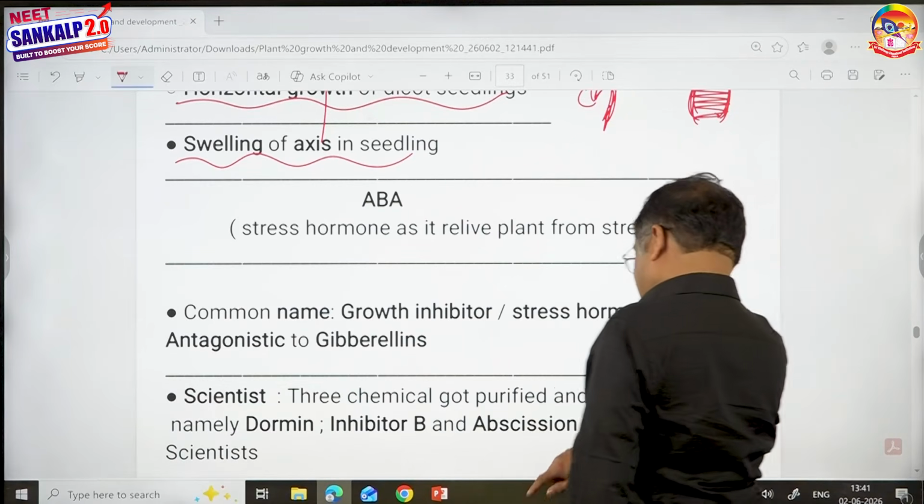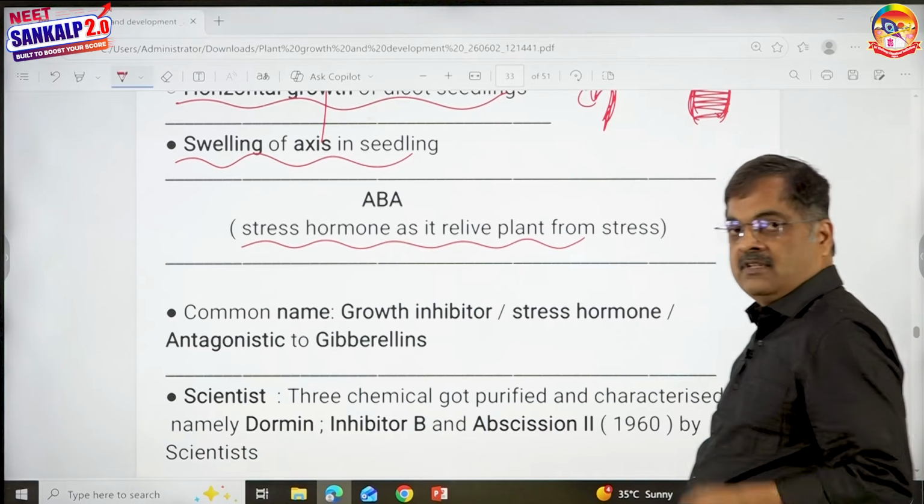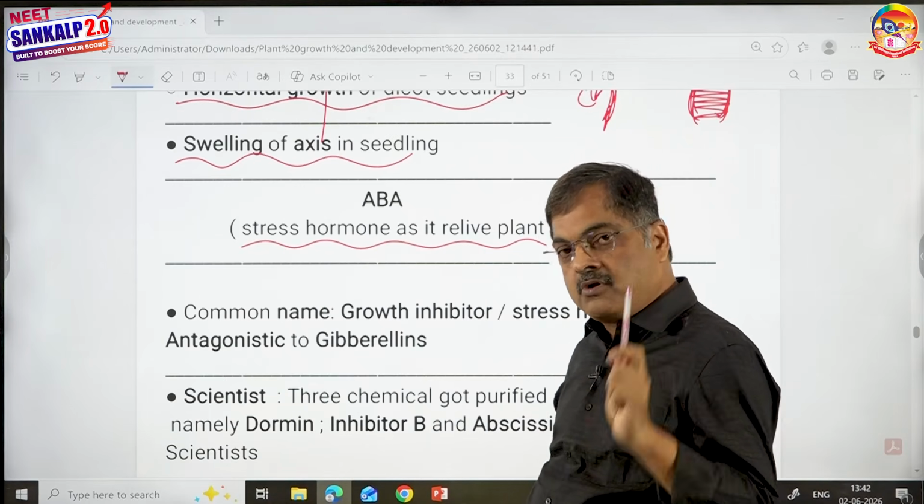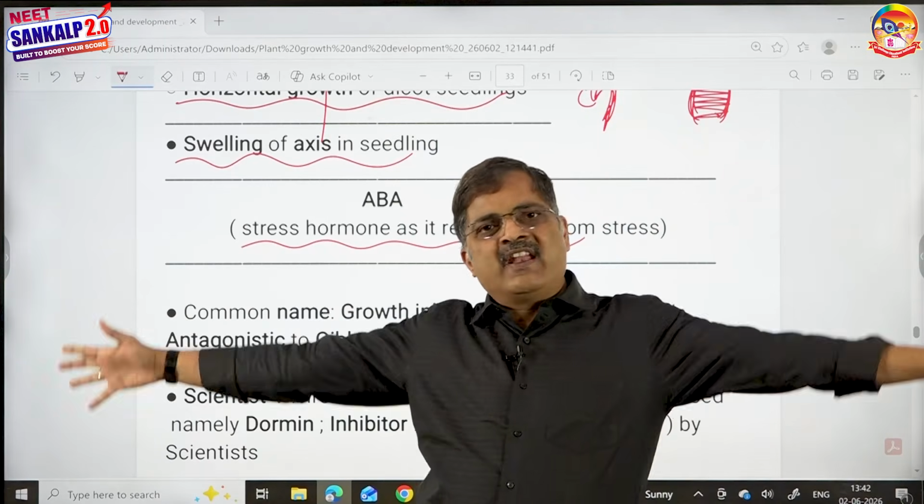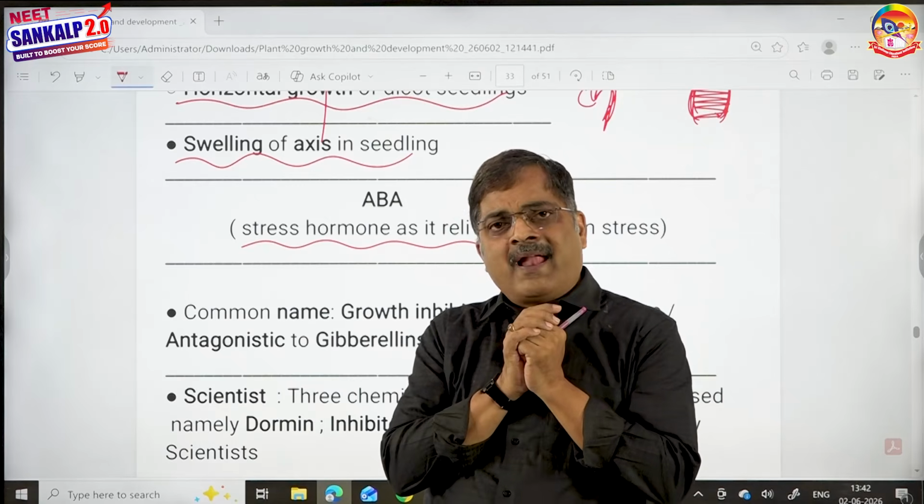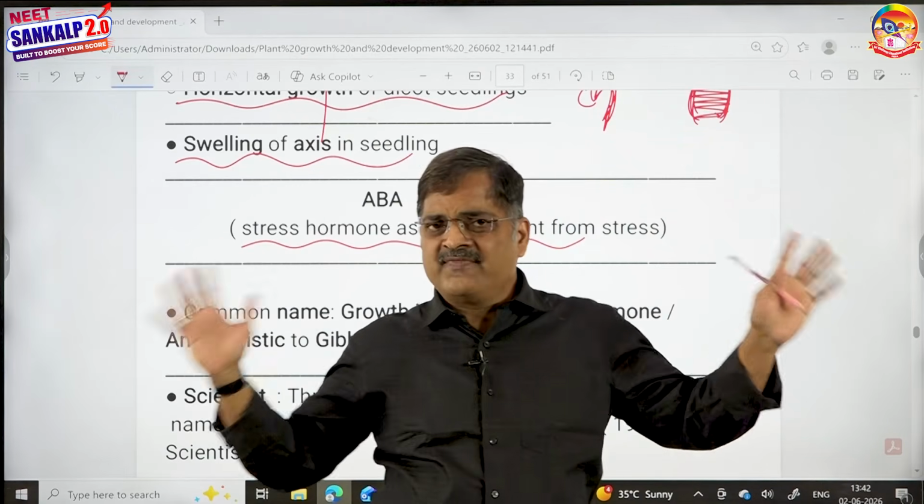Abscisic acid, there is absolutely nothing for me to talk about. It is stress hormone. If some of you are thinking that it is causing stress, it is absolutely wrong. It is going to relieve the plant from stress. How? Outside it's very hot. So if stomata are closing, then the plant can save water. So it causes stomatal closure. Outside it is very hot.